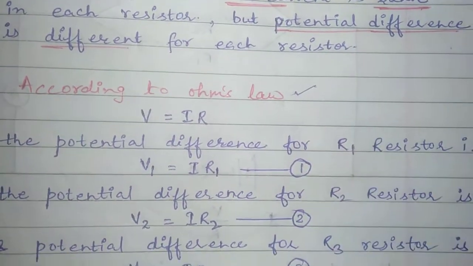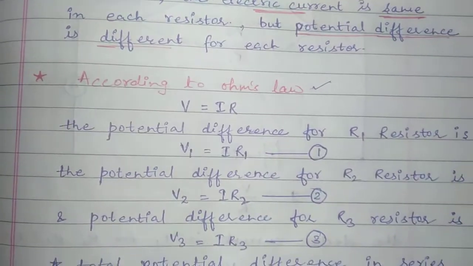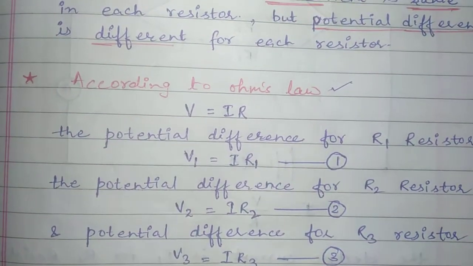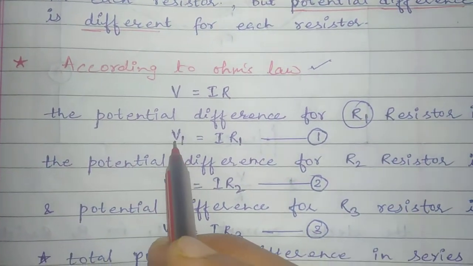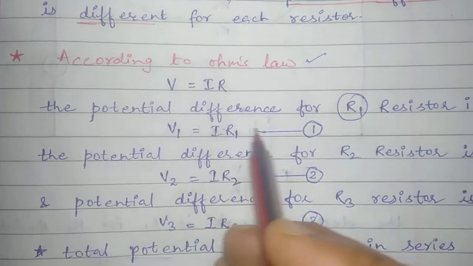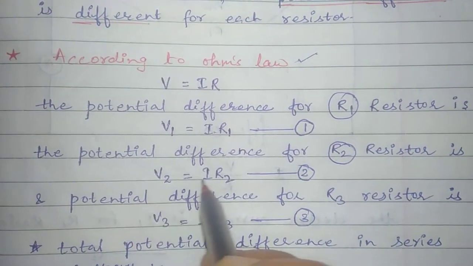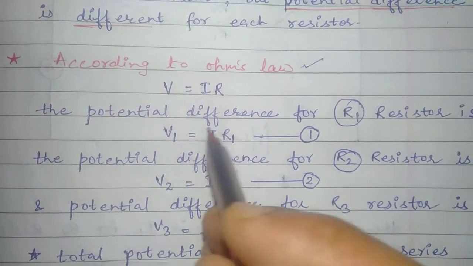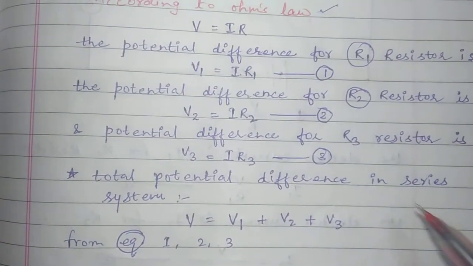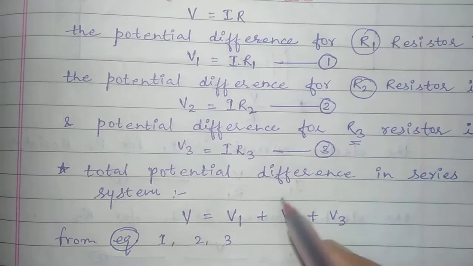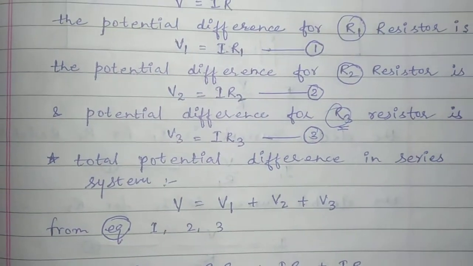Yes, so we will bring in Ohm's law here, so you know V is equal to IR. As the potential differences differ, for the R1 resistor we will write V1 is equal to IR1, and for the R2 resistor we will write V2 is equal to IR2. Because I is constant, we will not change the value of I. And similarly for the R3 resistor we get V3 is equal to IR3.